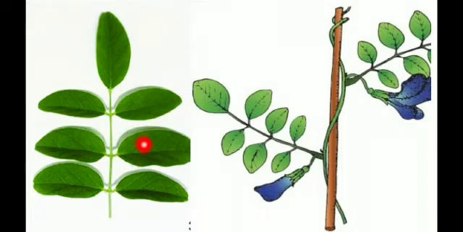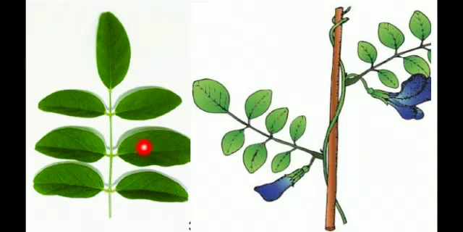So alternate and stipulate showing reticulate venation. So stipulate means that is the presence of the stipules here. Okay, so stipules are present here, and here also stipules are present. So stipulate and showing the reticulate venation.